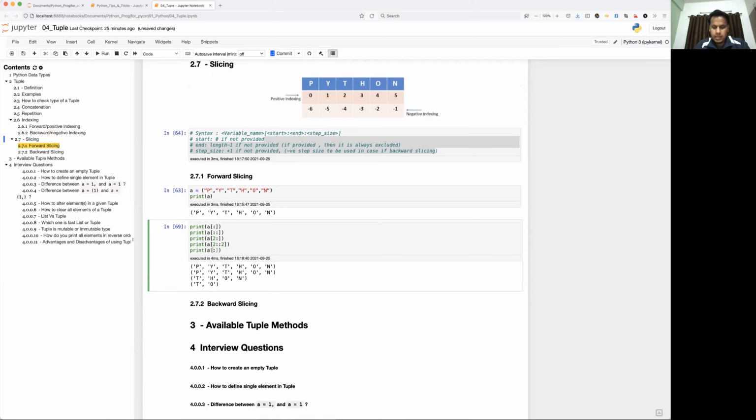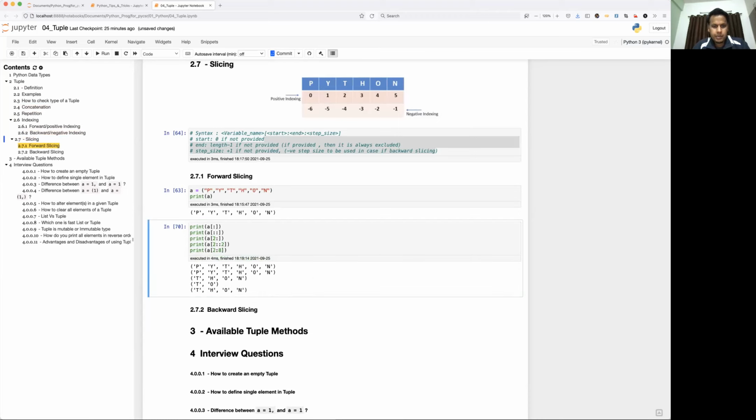Now I can give, let's say 2, then I can give 8 without step size. So what does it mean? Starting from 2 till end 8. So as I mentioned in the syntax, 8, that is the end index, will always be excluded. So 8 minus 1, 7. So 2 to 7 will be printed. Okay, that is 2 to 7, THON. Okay, so after N we don't have anything.